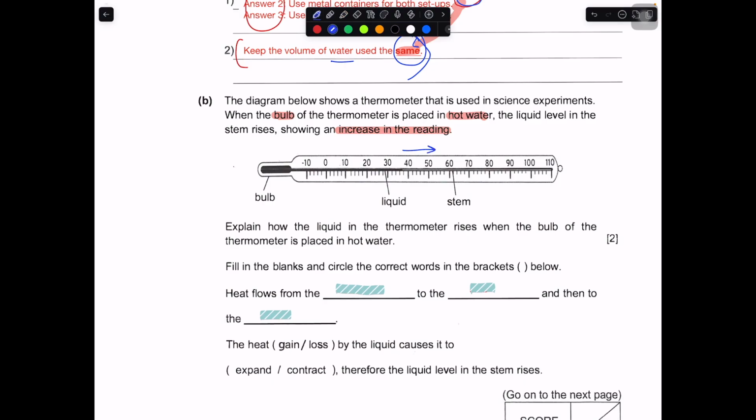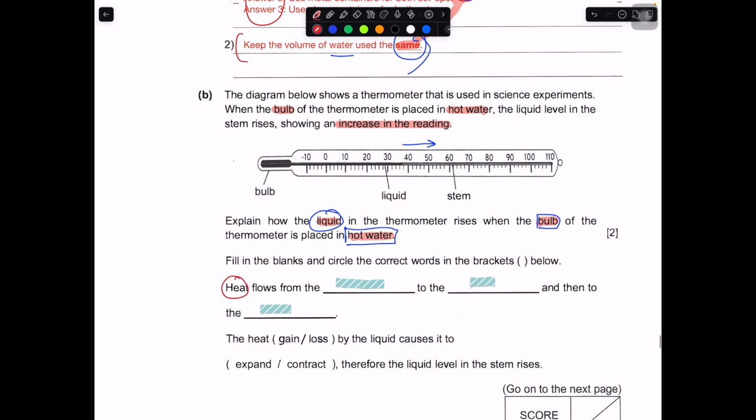Explain how the liquid in the thermometer rises when the bulb of the thermometer is placed in the hot water. Can you see, this question is a little bit tricky because you need to know what words to put into the blanks. So in this case, if you read it logically, heat flows from a higher temperature to a lower temperature, or from a hotter place to a colder place.